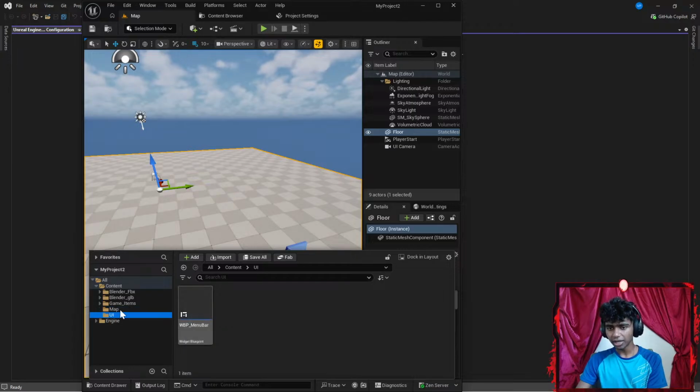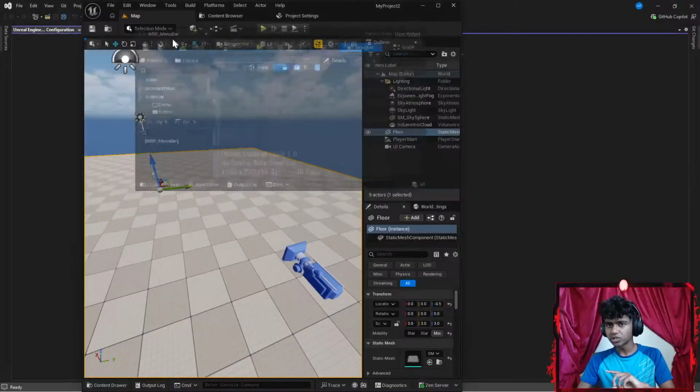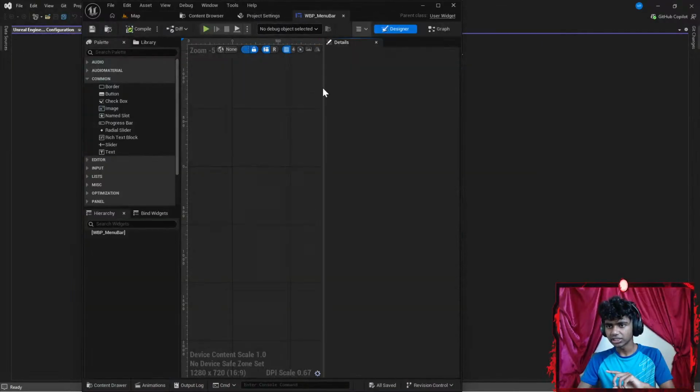Okay, perfect. That said, what all is inside my map again? Okay, my UI is in my map. Actually, UI is not in my map. My actual game's map is in my map. Now I'm going to double click this, get my WBP menu bar right here so you guys can see it as well.